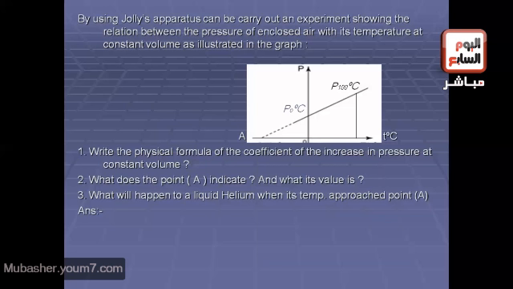By using Joule's apparatus, an experiment can be carried out showing the relation between the pressure of enclosed air and its temperature at constant volume, as illustrated in the graph. Number one, write the physical formula of the coefficient of increase in pressure at constant volume. Number two, what does the point A indicate and what is its value? Number three, what will happen to liquid helium when its temperature approaches point A?